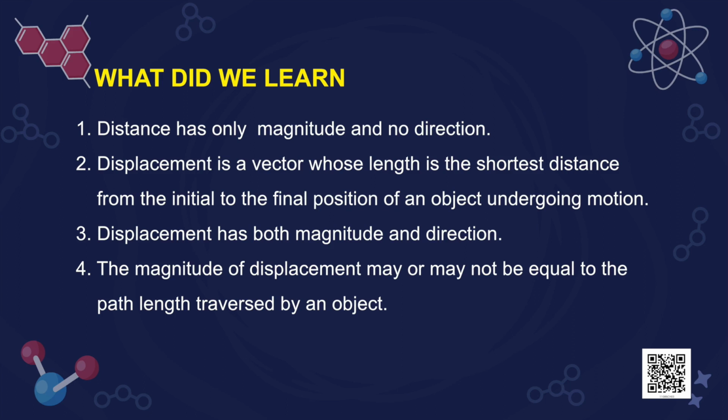One more point I would like to add is that distance is always positive, but displacement can be positive, negative, or zero as well. But in all cases, displacement can never be more than the distance travelled. Displacement has both magnitude and direction, and its magnitude may or may not be equal to the path length traversed by an object.